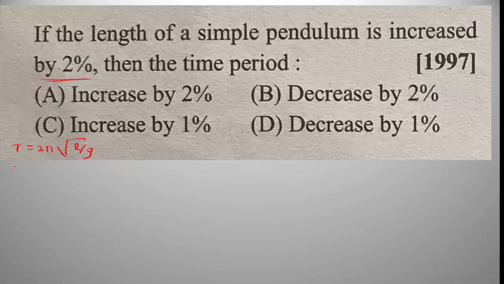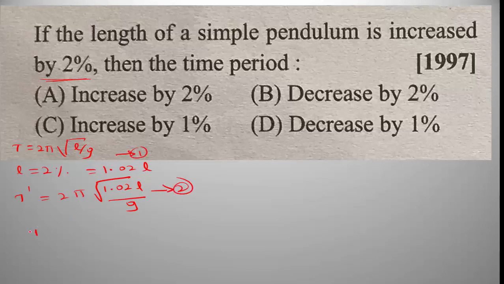When the length is increased by 2%, if the length of the simple pendulum is 1 meter, increased by 2%, that is 1.02 into L. Then we get T dash, the new time period, is equal to 2π root of 1.02 L divided by G. This is equation number 2 and this is equation number 1.